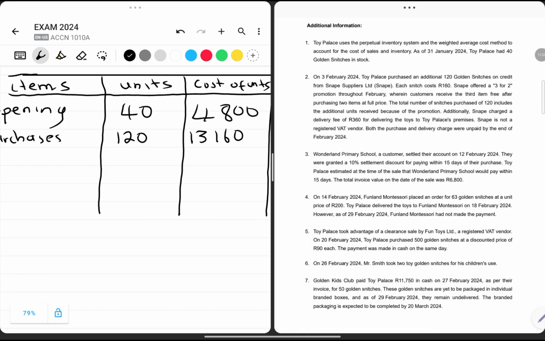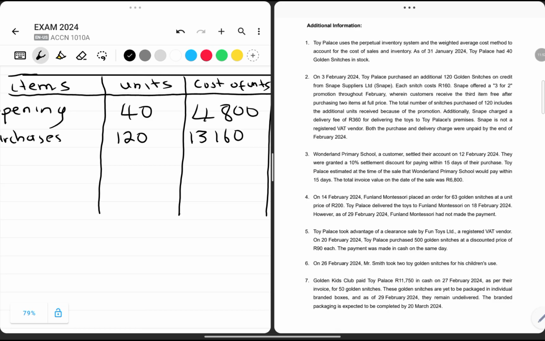So let's go to point number four. On the 14th of February, Funland Montessori placed an order for 63 golden snitches at a unit price of 200. Toy Palace delivered the toys to Funland Montessori on 18 February 2024. However, as of 29 February 2024, Funland Montessori had not made the payment. So in this case, we provided units, which means we sold something on credit, so we need to account for cost of sales.